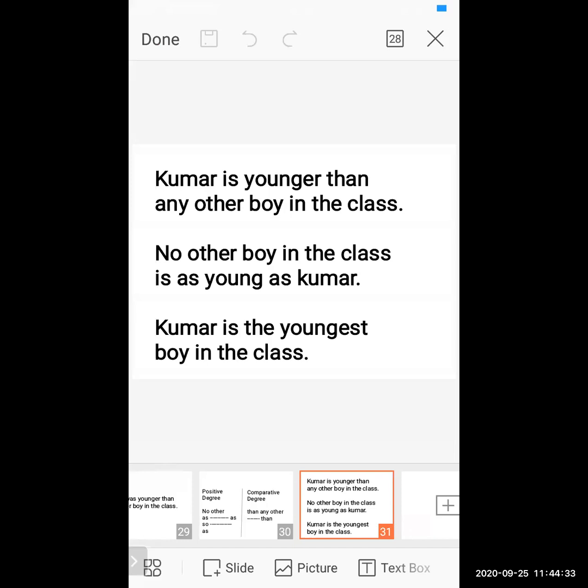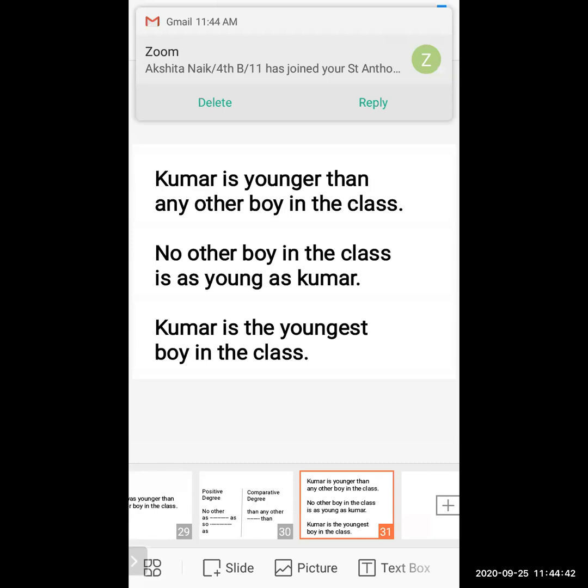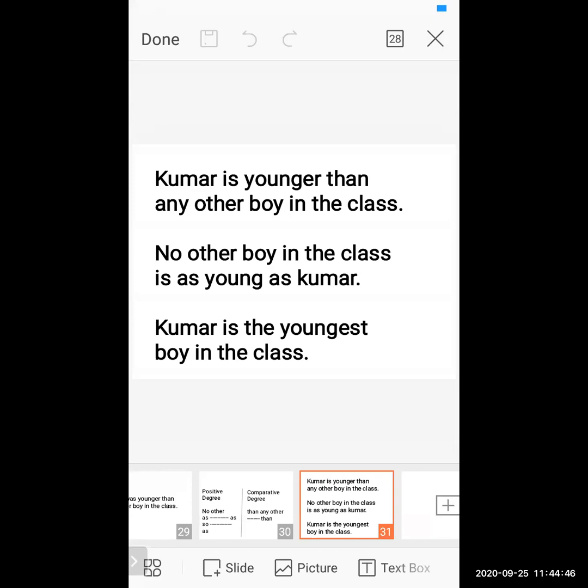It becomes a very easy step, because the same rules you find when you change from superlative to positive and comparative, you find here also, student, when you change from positive to comparative and from comparative to positive. Same basic rules are there.